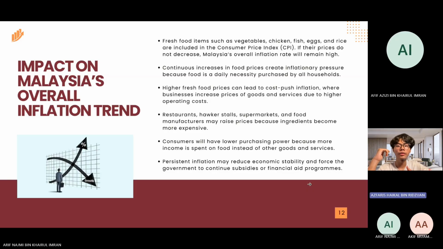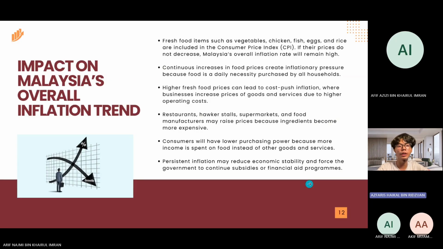In addition, higher fresh food prices can lead to cost-push inflation, where businesses face high operating costs due to more expensive raw ingredients. Restaurants, stores, supermarkets, and food manufacturers may increase the prices of goods and services in order to maintain profits. This situation reduces consumers' purchasing power because less income is available for other goods and services. Persistent inflation may also reduce economic stability and force the government to continue providing subsidies or financial aid programs to help ease the financial burden on citizens.